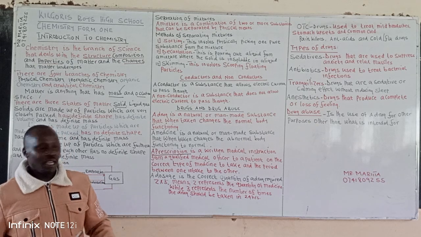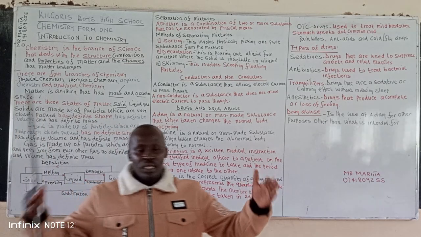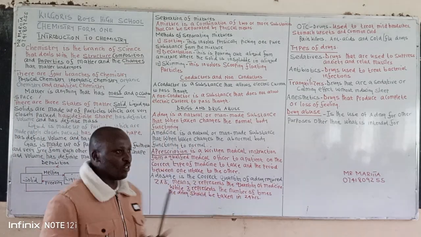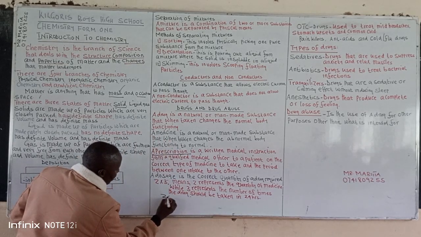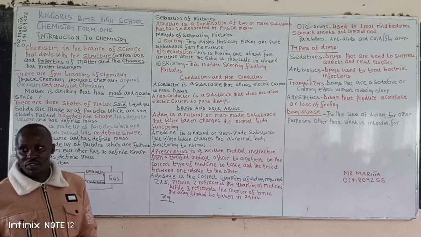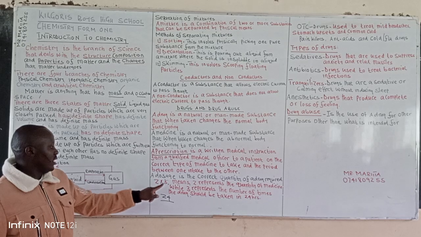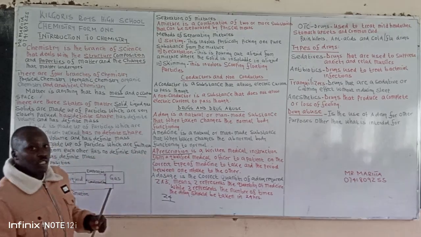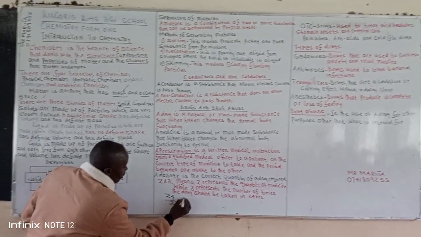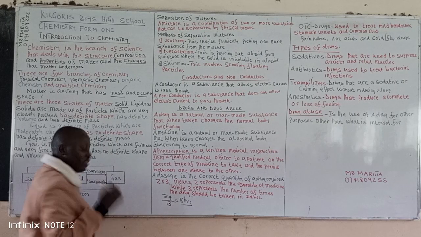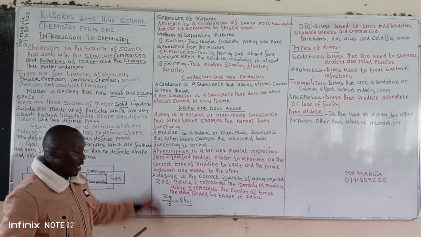You get this very clear: if you want to get the time intervals, the period between the times when you are supposed to take a drug, you take the 24 hours in a day and divide it by the number of times. For example, we have been given two drugs, 3 times. So you divide the 24 hours in a day by 3, and this gives us 8 hours. It means the time interval is that you are supposed to take the drugs